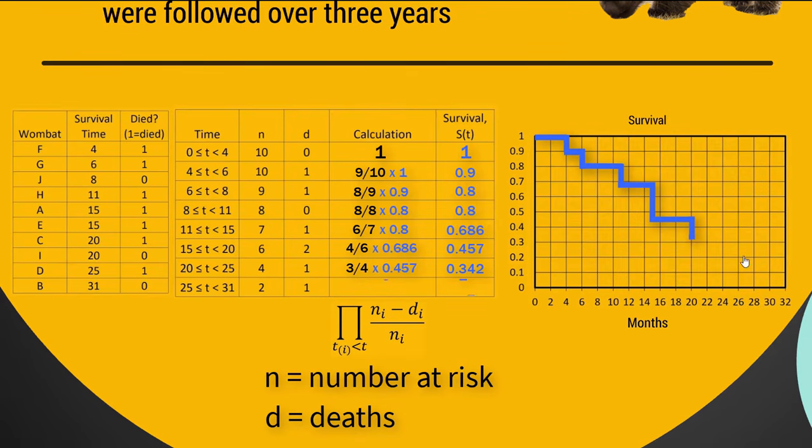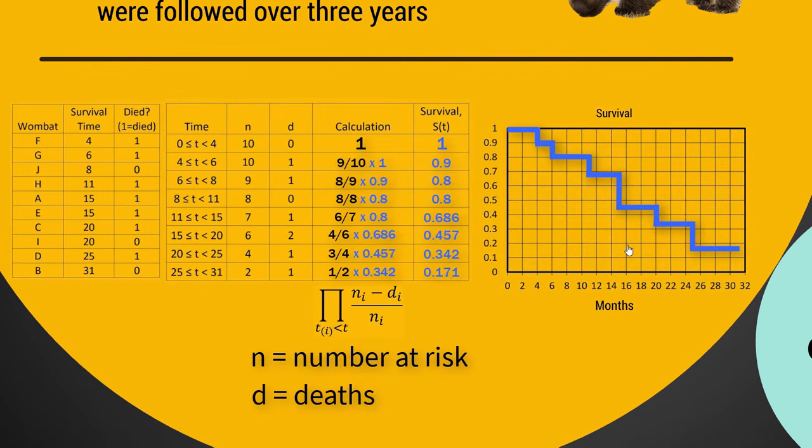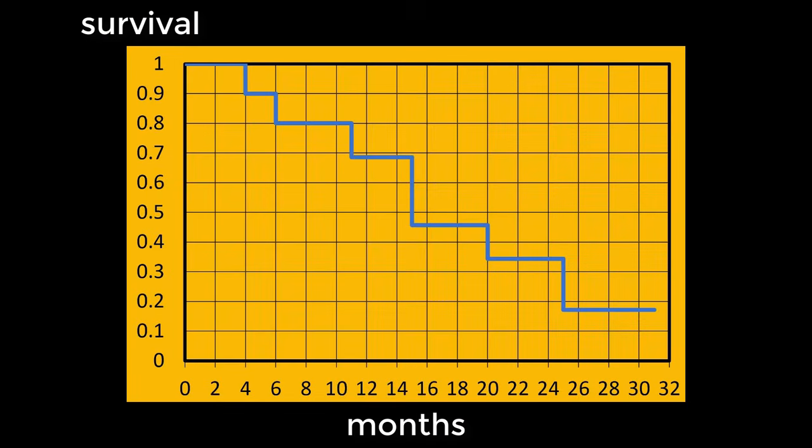Anyway, so this continues all the way through to the end, and we've got our complete survival curve. Now, the cool thing about having this curve is that we can easily find things like the median survival time by just drawing a horizontal line from survival being 0.5 and finding where it hits this curve. And in this case, we can see the median survival time is 15 months. And we can also find things like percentiles. So you can see that the 90th percentile survival is 4 months.